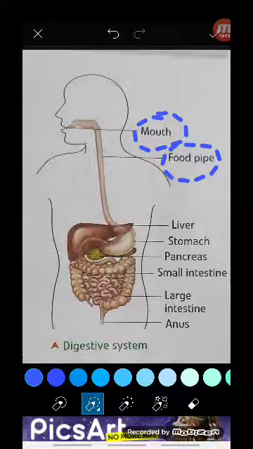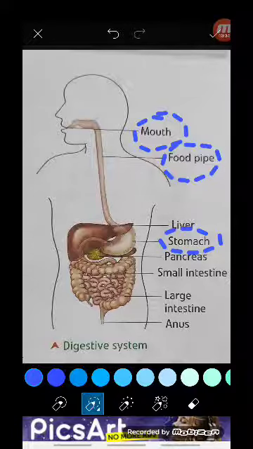The stomach is like a hollow bag and it is made up of muscles. It also contains digestive juices. Some juices are present in the stomach and those juices further help to break the food into smaller, soluble form.